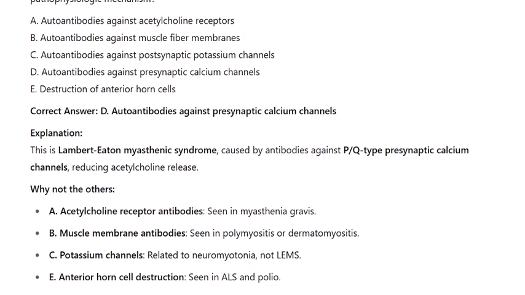B. Muscle membrane antibodies are seen in polymyositis or dermatomyositis. C. Potassium channels are related to neuromyotonia, not LEMS. E. Anterior horn cell destruction is seen in ALS and polio.